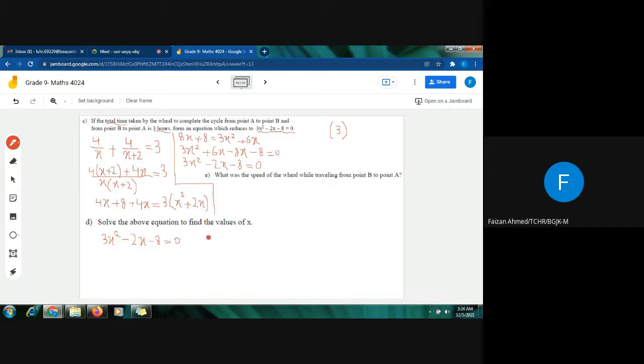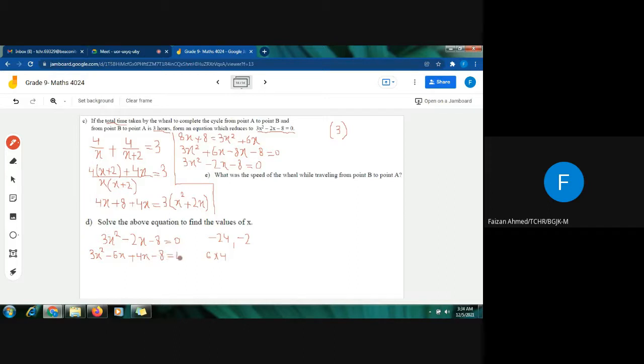Multiplying the corners will give me minus 24, and the middle term is minus 2. So I know that 6 and 4 can be the two factors, because on subtracting I get minus 2, and 6 times 4 is 24. I will give the sign of the middle term to the bigger factor, that is minus 6x, and I have to give 4 a positive because I need minus 2x. So this will be 4x, and then the last term as it is, minus 8 equals to 0.